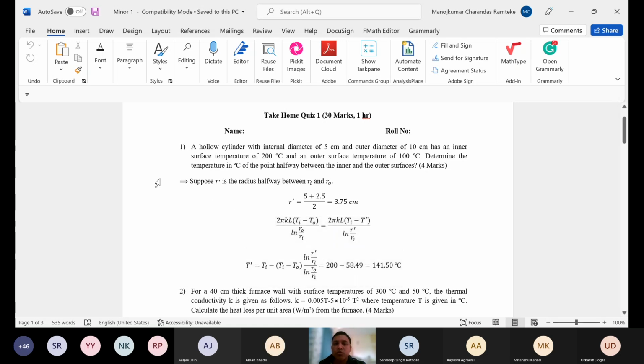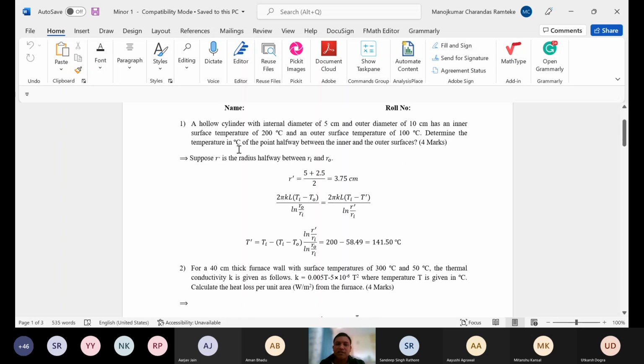Okay, so the first question was this: a hollow cylinder with internal diameter of 5 centimeter and outer diameter of 10 centimeter. So these values, 5 centimeter, 10 centimeter, were different for different students. It has an inner surface temperature of 200 degrees Celsius and the outer surface temperature of 100 degrees Celsius. Determine the temperature in degrees Celsius of the point halfway between the inner and outer surface. So this halfway part, if somebody has looked at this carefully, then he got the answers correctly.